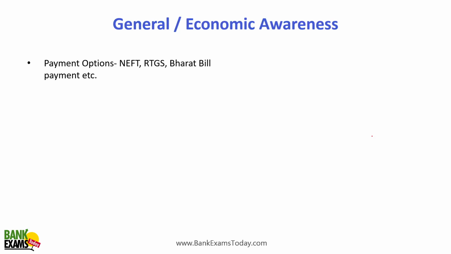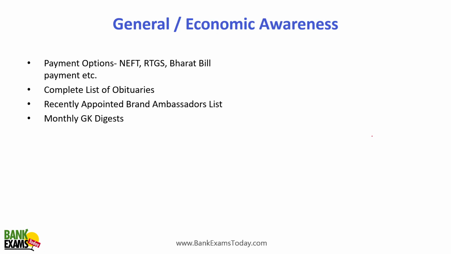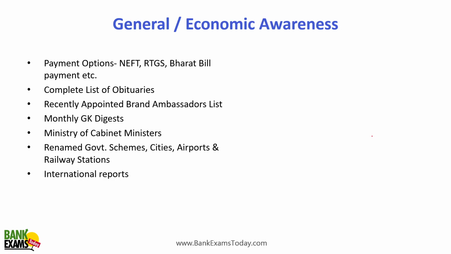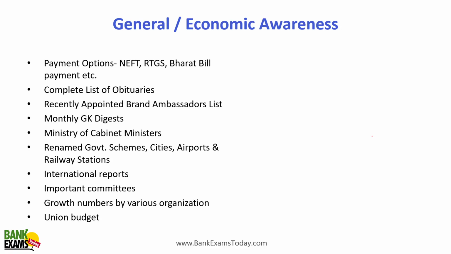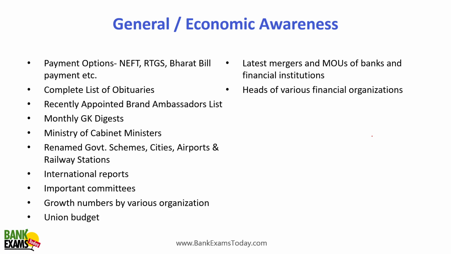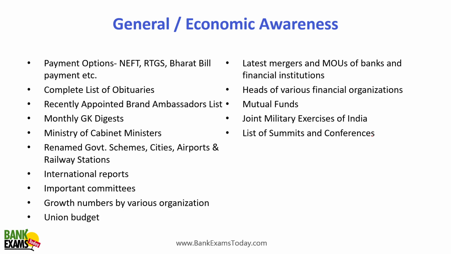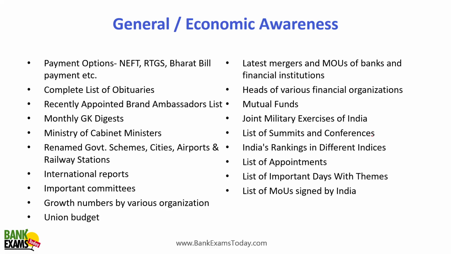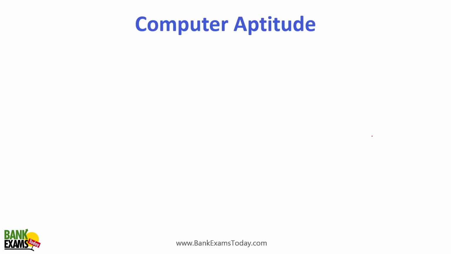For the general awareness and economic awareness: online payment options, NEFT, UPI, RTGS, etc. List of obituaries, brand ambassadors, you need to do the GK digest that we prepare every month, list of cabinet ministries, government schemes, international reports, important committees, growth numbers by various organizations, India's growth numbers, GDP growth numbers, union budget, MOUs, mergers, news related to banking, heads of various financial institutions, mutual funds, joint military exercises, list of summits and conferences, India's rank in different indices, list of appointments, list of important days with themes, MOUs signed by India, a list of sports events and winners, awards and honors.